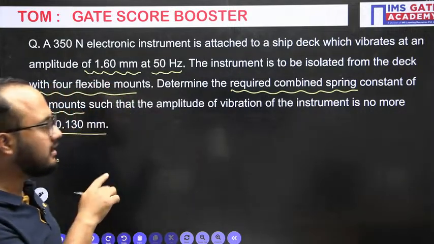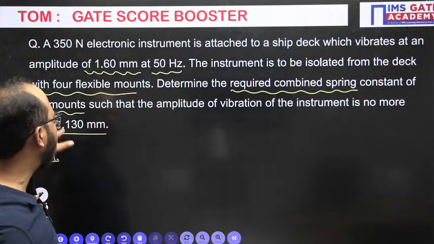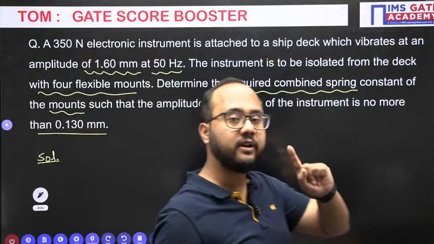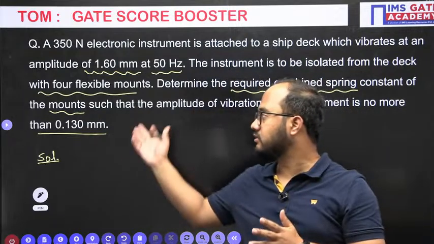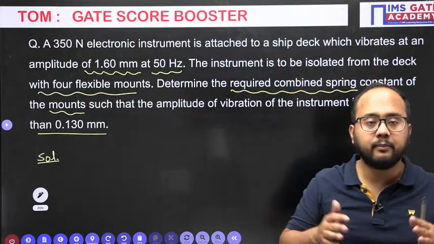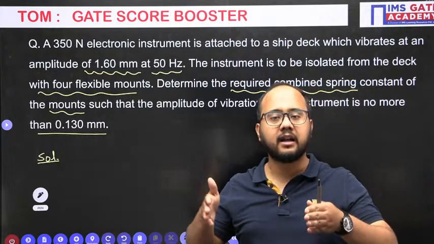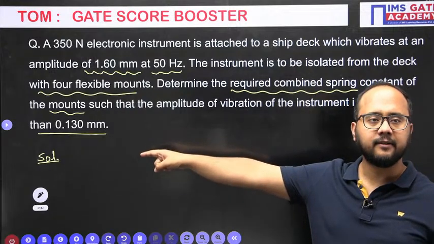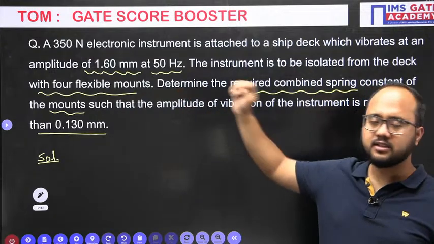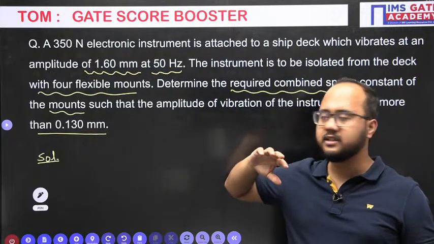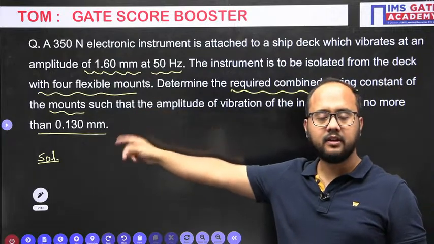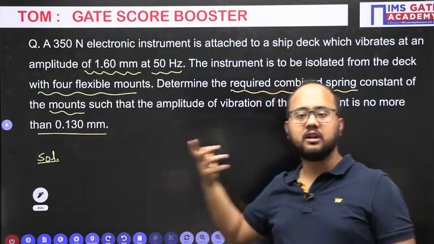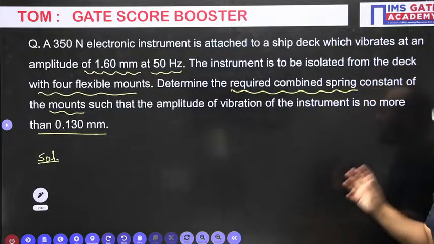Now with the attachment that we are using here, the amplitude of vibration should not be more than 0.13. Initially 1.6, but as I've used these 4 mounts, the amplitude of vibration should ideally decrease. How much should it decrease? They have mentioned 0.13. Using these mounts, some isolation will happen, and because of that the amplitude will reduce to 0.13. So that's what the question is asking.